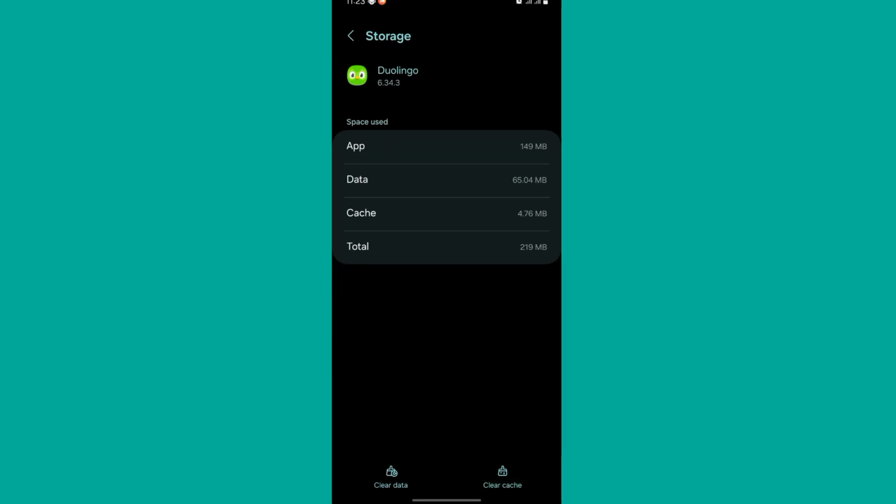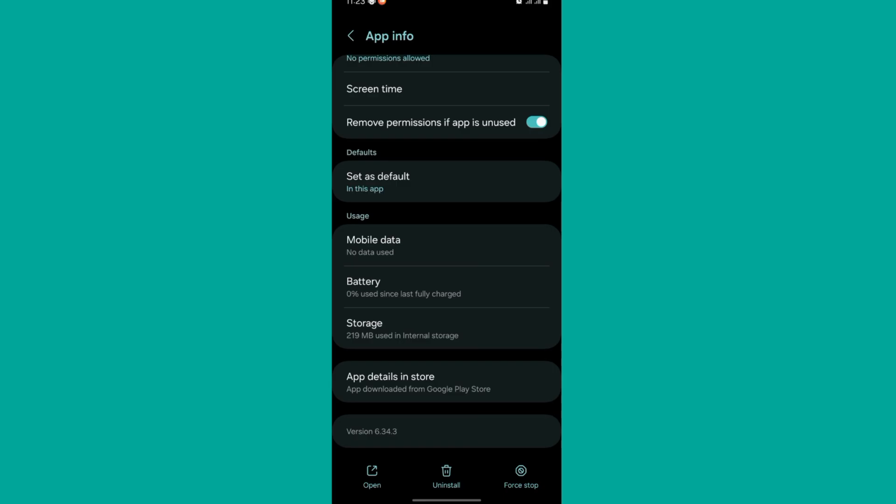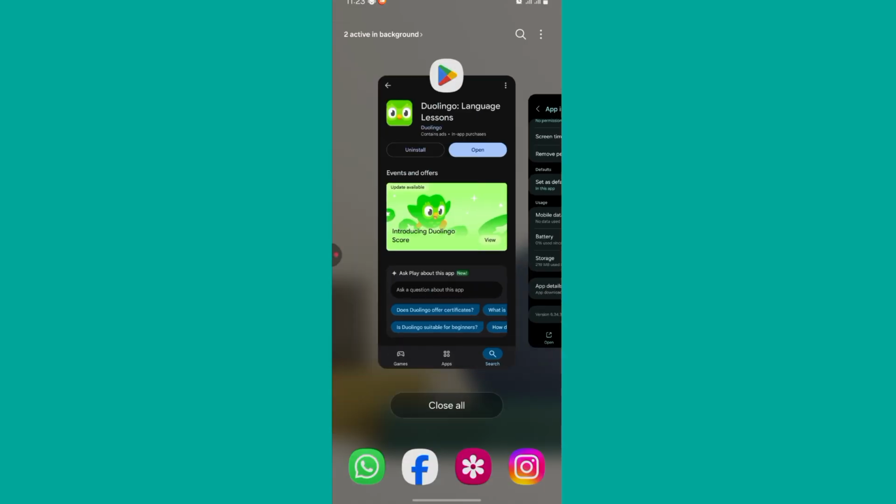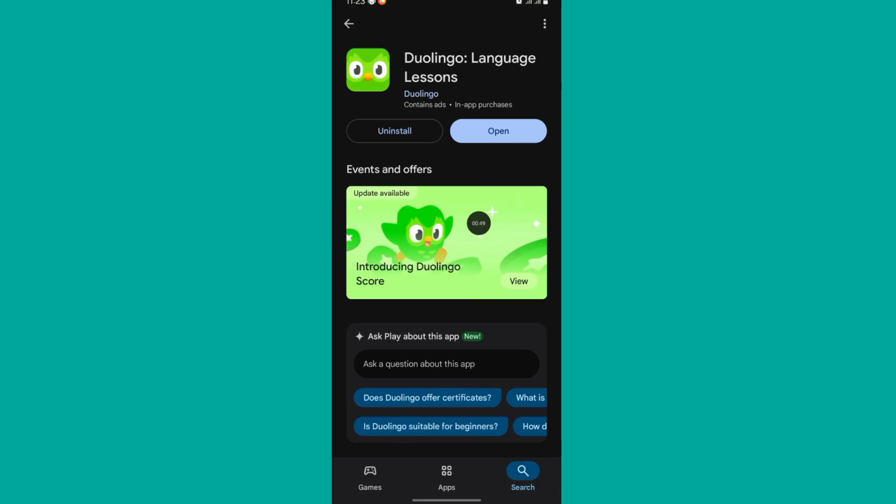You should go back and click on force stop. After that, you should go to your Play Store or App Store and update your application.